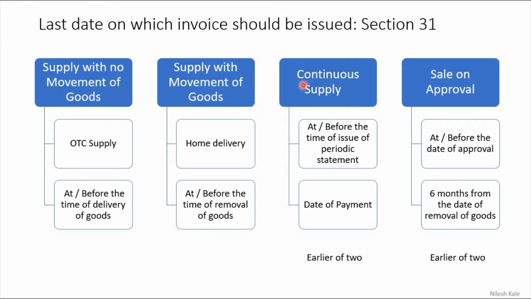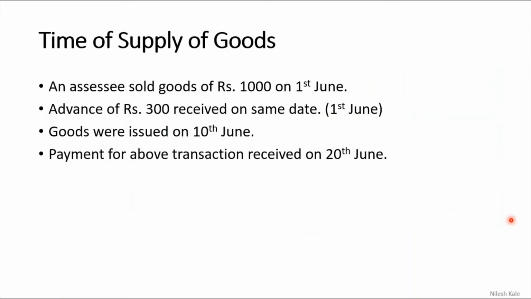What will be the case of continuous supply? Be it electricity, be it gas through pipes, be it any other supplies for long-term construction. So at or before the time of issue of periodic statement we are going to consider, or the date of payment. Earlier of these two we are going to consider in the case of continuous supply. Now sale on approval: at or before the date of approval, or 6 months from the date of removal of the goods. Earlier of these two we are going to consider as the date of invoice, right?